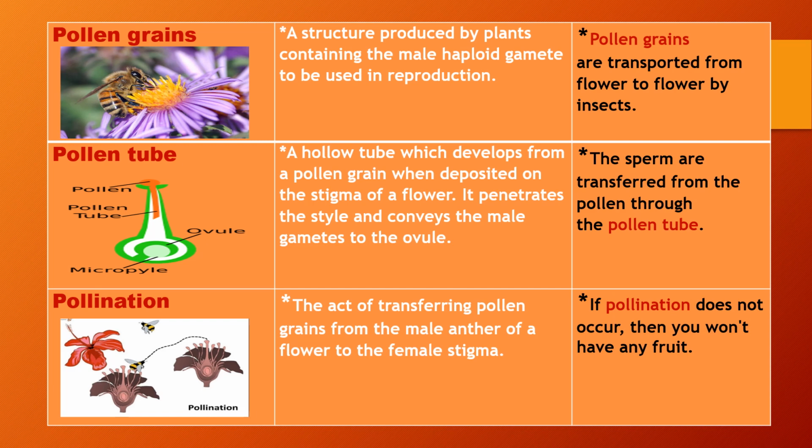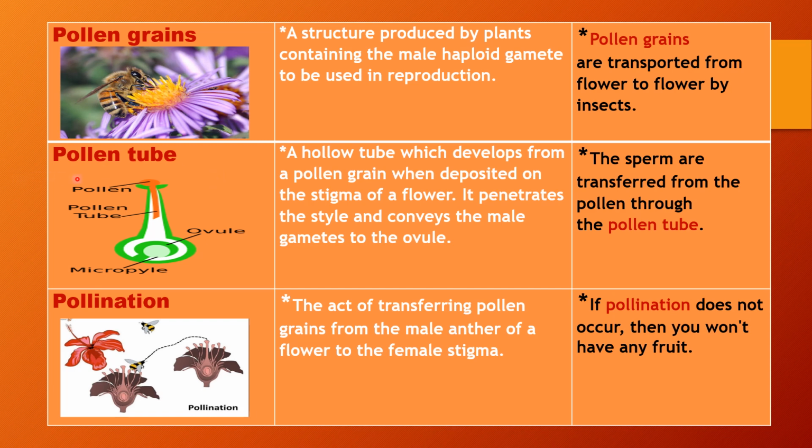The next word we have is pollen grains. A structure produced by plants containing the male haploid gamete to be used in reproduction. It could be used in a sentence like, pollen grains are transported from flower to flower by insects.